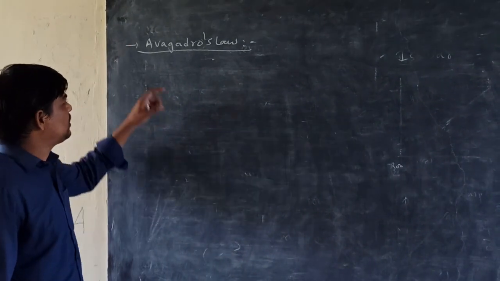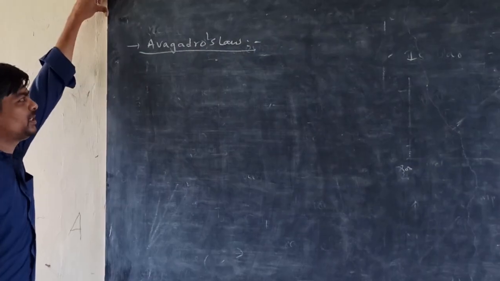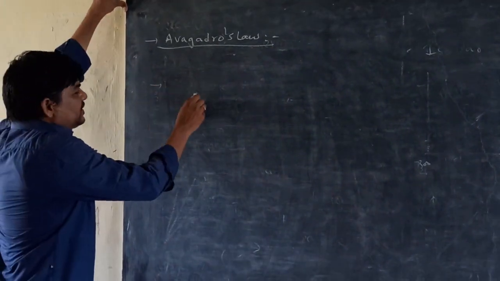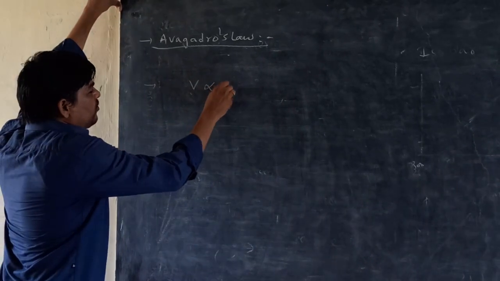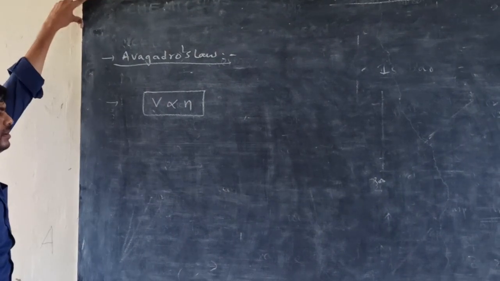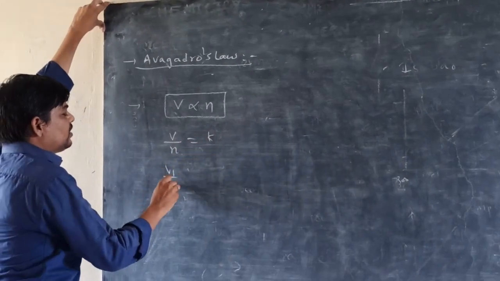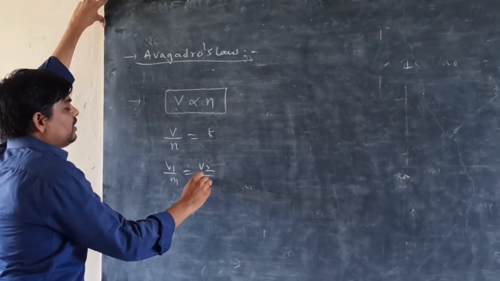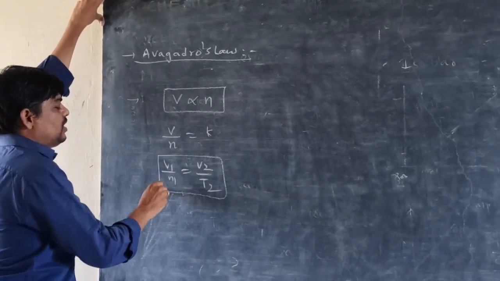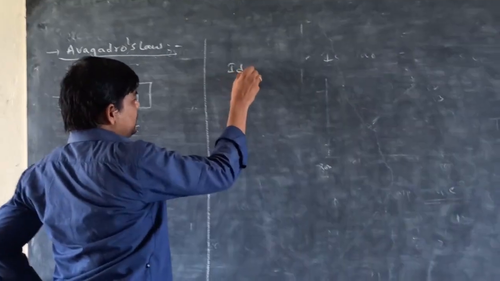Avogadro's law, at constant temperature and pressure: equal volumes of all gases contain an equal number of molecules. V is directly proportional to N. So V by N is equal to some constant. V1 by N1 is equal to V2 by N2. This is Avogadro's law.